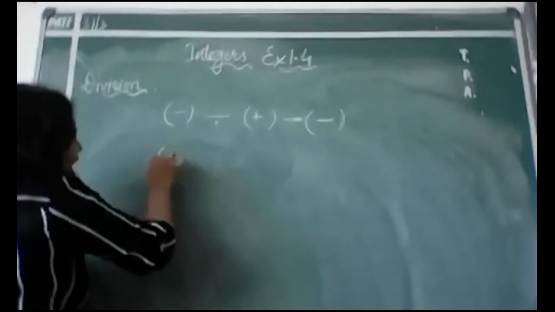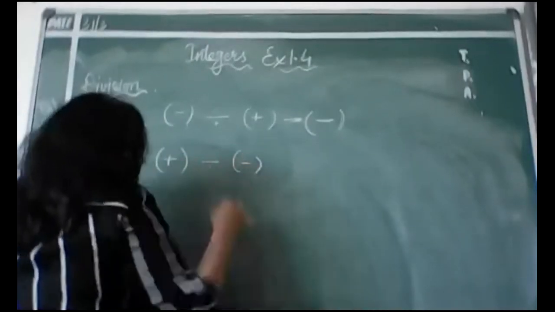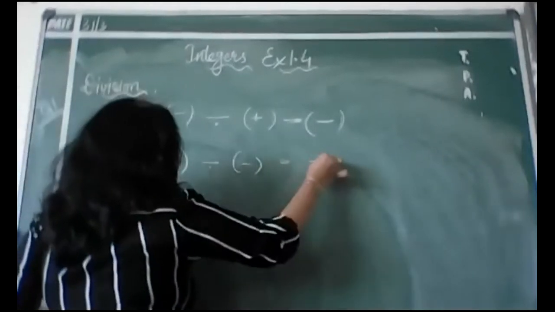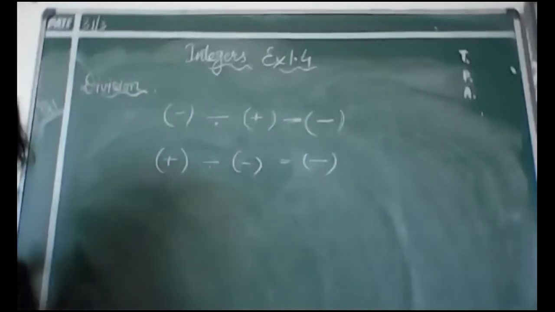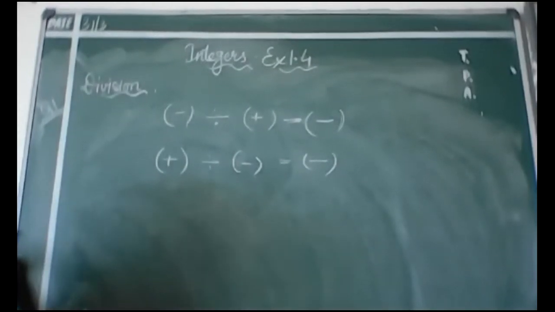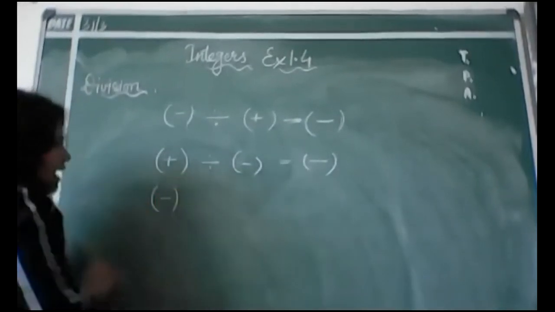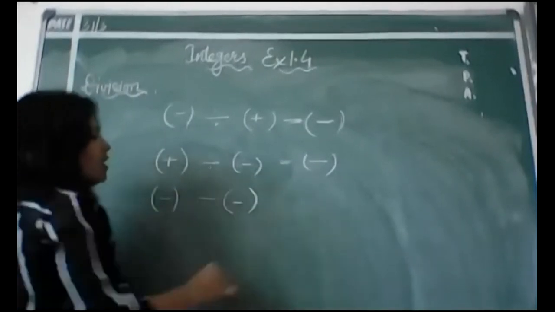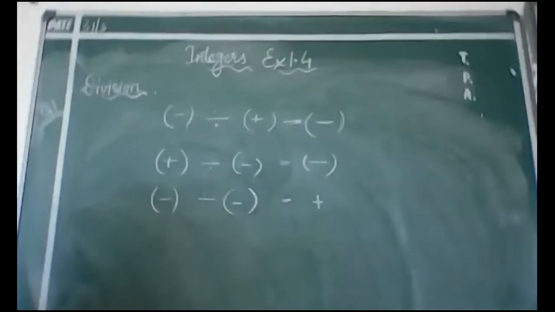The same thing if you have any positive number which is divided by any negative number, or you can call it integer, the answer which you will get is again negative only. So remember, minus and plus you will get minus, or plus and minus also you will get minus only. Okay, now let's move on to the different one. If any number is negative and that is divided by any other number which is again negative, the answer will come in positive. Like minus minus you will get plus.